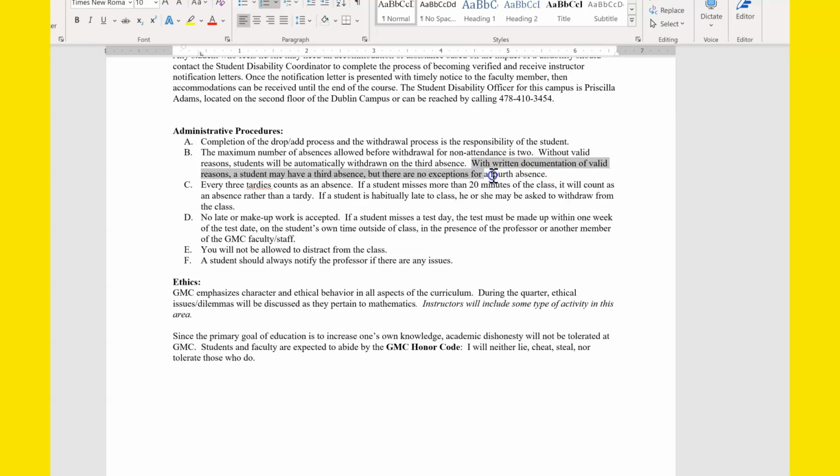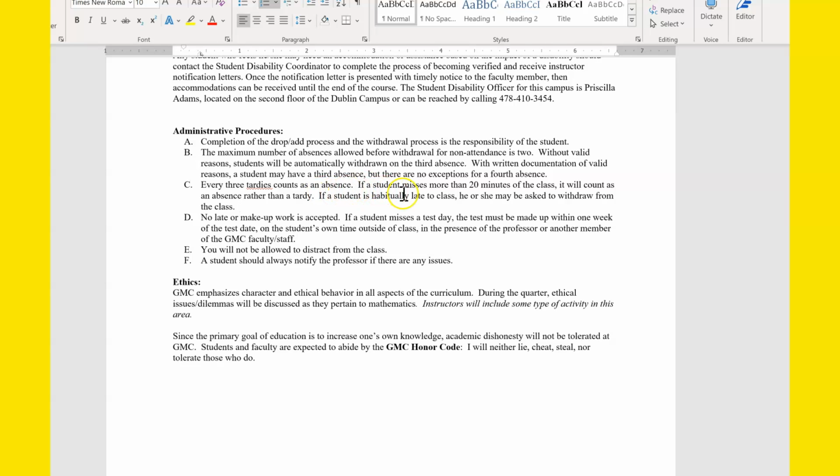Now, if you have a valid reason with written documentation for your reason, then it's possible you might get an extension on an assignment and not be counted absent. But you can't miss more than 2. If you miss more than 2, you could be automatically withdrawn. There could be an exception for the 3rd absence. Like, if you have really good reasons and you've communicated everything to me with written documentation, I could give an exception for the 3rd absence. But there usually are no exceptions for the 4th time that happens. All right.